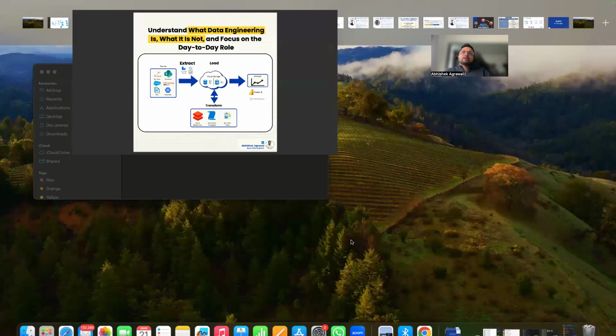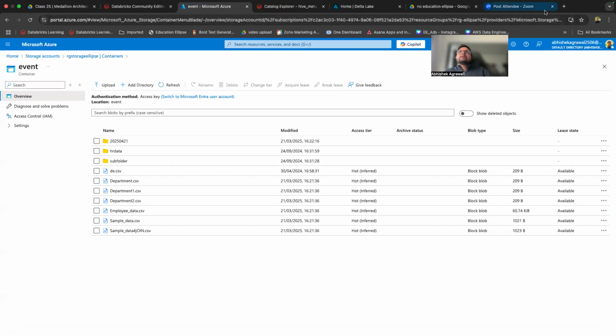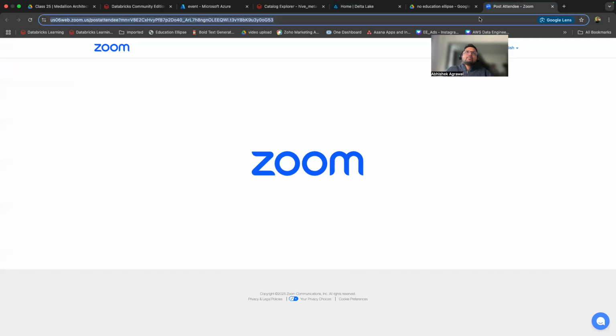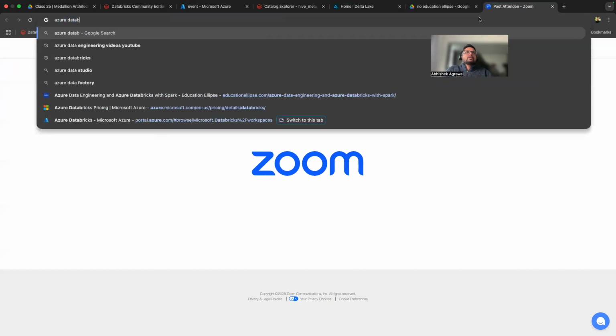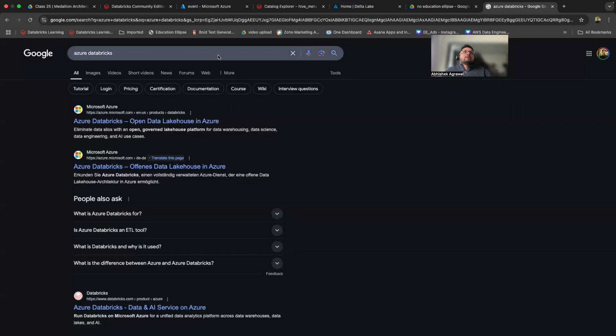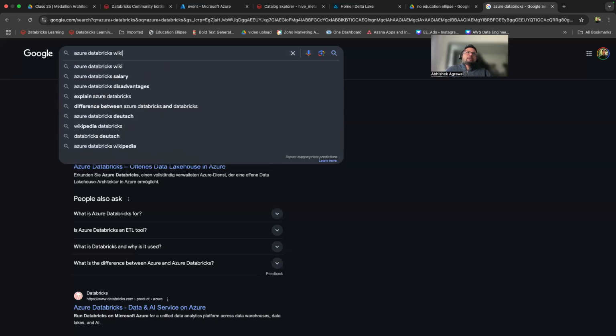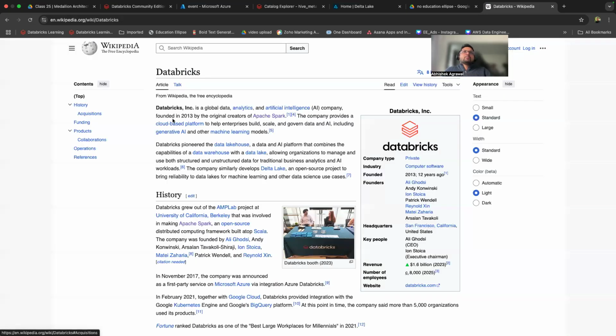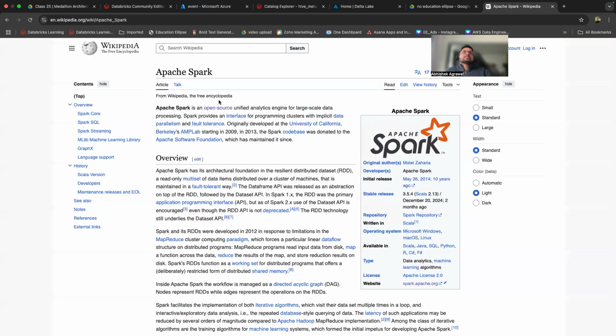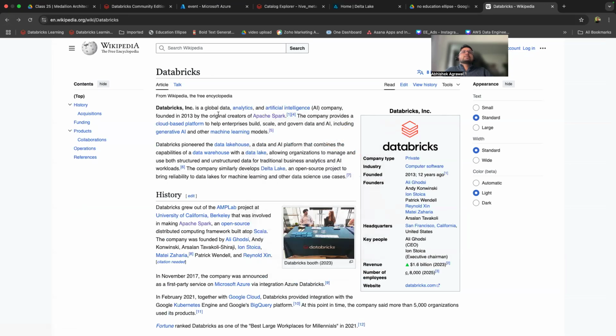Databricks is more of a, suppose if I go over here, if I type Azure Databricks, Wikipedia. If I open it, Databricks is a global analytics and artificial intelligence company, created by the creators of Apache Spark. If I open Apache Spark, it is open source large scale data processing. So just try to understand from this: Databricks is built by the creators of Apache Spark. And what is Apache Spark?